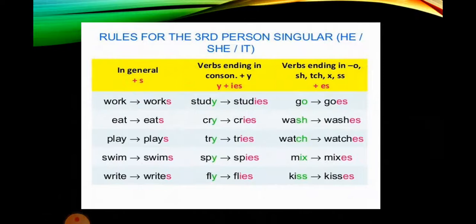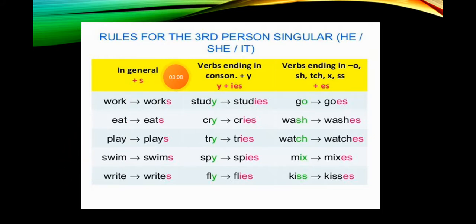And here are the rules for the third person singular, that is he, she, or it. So how can we use the verbs according to how they finish, how they end? In general, that is group number 1, yes? We add an S. For example, work, works, eat, eats, play, plays, swim, swims, write, writes.